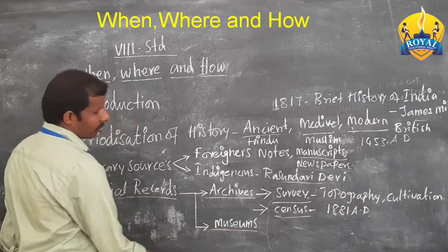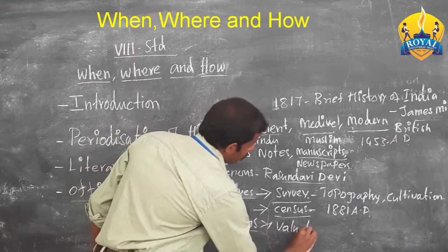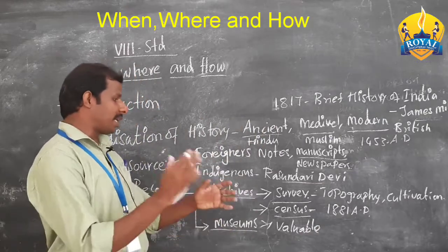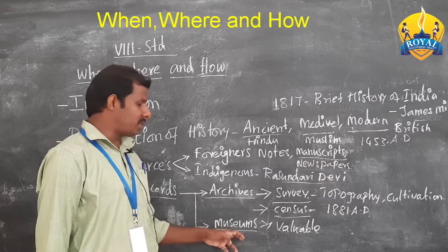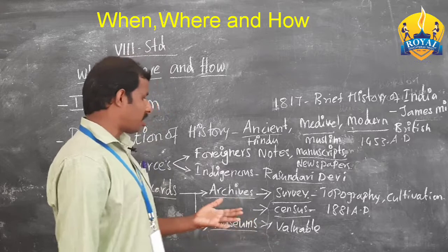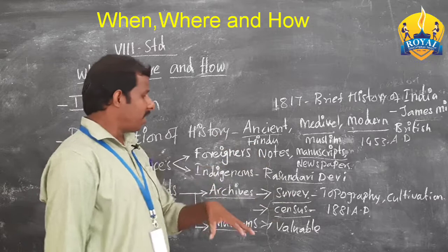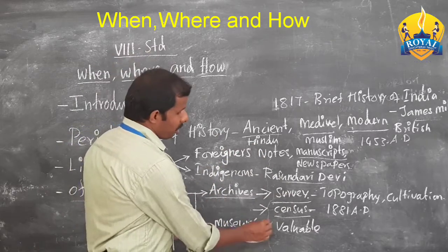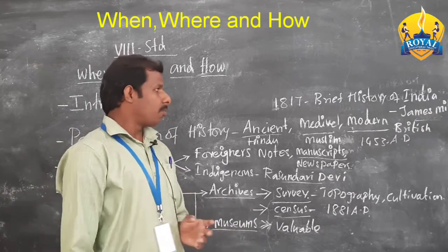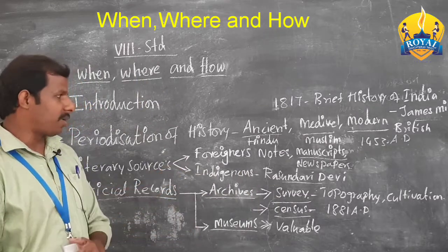Next, museums. The valuable materials are preserved and kept in a place that becomes a museum. For example, last month our Chief Minister of Tamil Nadu opened a museum in Keeladi because Keeladi has a lot of valuable information about the Dravidian culture. So all these kinds of sources support us in knowing about history.